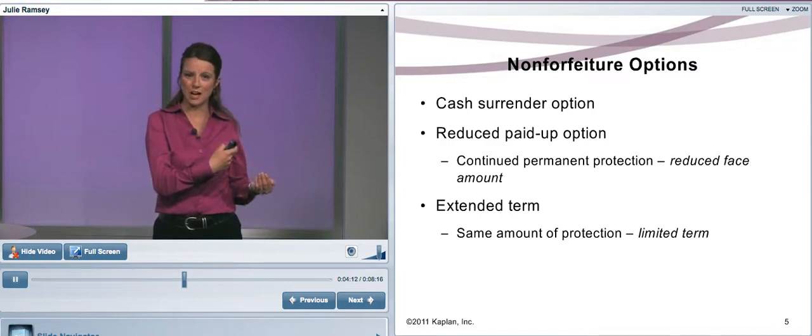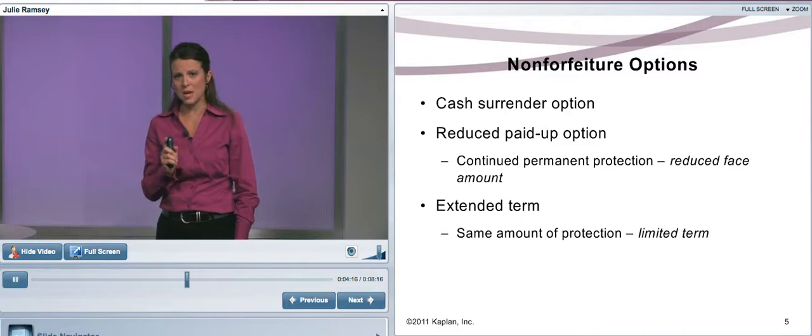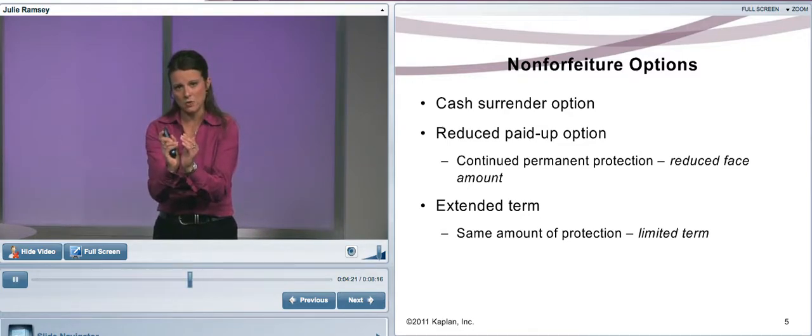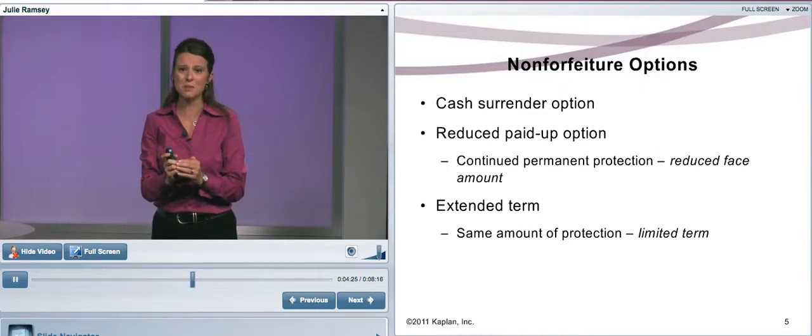They get the equity out of it. Or reduced paid up. Now, with reduced paid up, let those keywords work for you. This is your cash value. This is how much you have in your policy. Here's your death benefit. You can't pay premiums anymore.